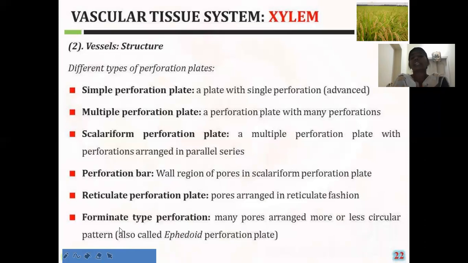Next is the foraminate type of perforation. In this type, the pores are arranged in a circular manner. This foraminate type of perforation is also known as the ephedroid perforation plate. That means whatever pores are present in this type, they are all arranged in the form of a circle, in the form of a ring. That is the foraminate type of perforation. These are the different types of perforations we can see on the vessels.